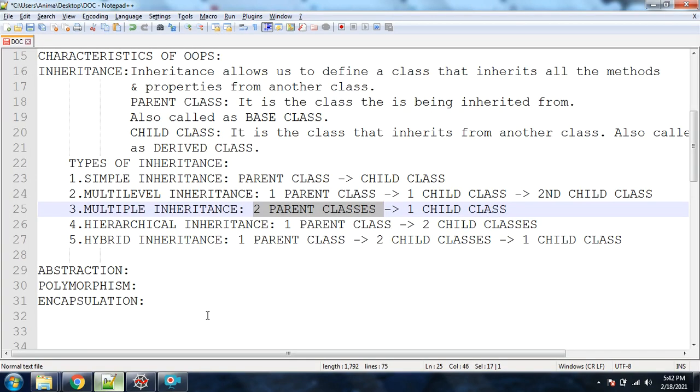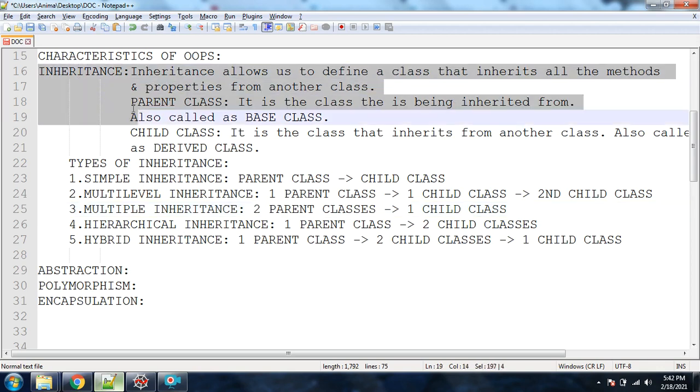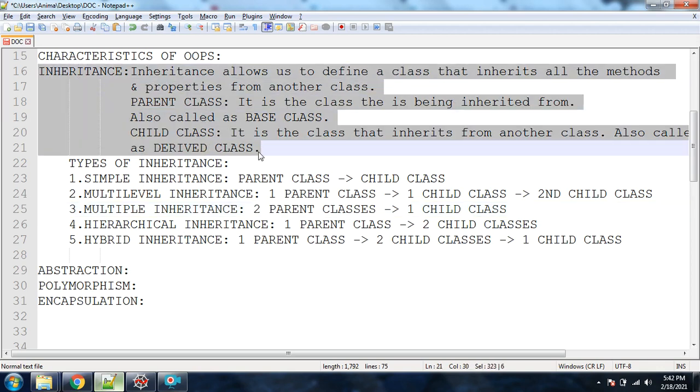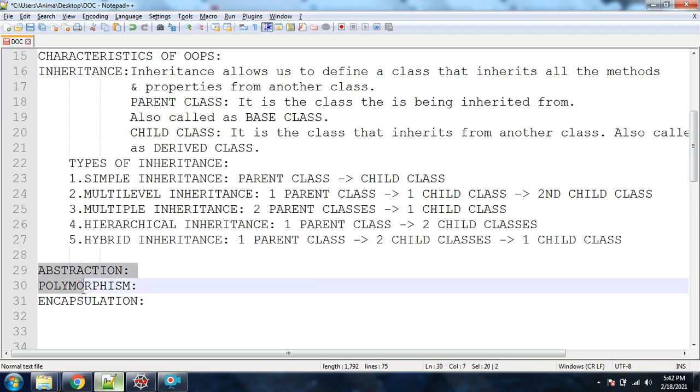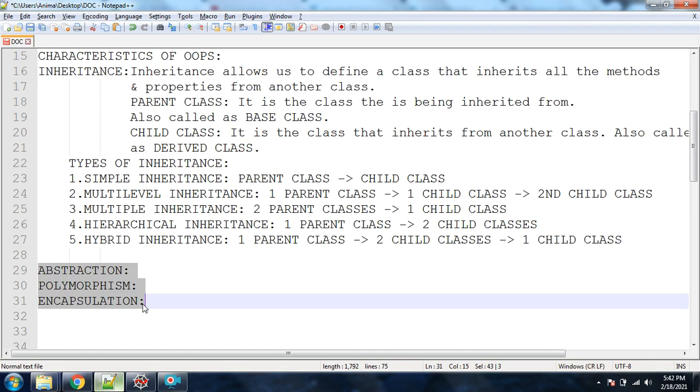Here we have tried to understand a lot of topics, like what is the concept behind inheritance, how to write the concept of inheritance, that is parent class, child class, in Python. Then we have learned the different types of inheritance with basic examples. Okay, so in the next video we will come up with these three topics. As for Python concepts, we are coming up to the end of object-oriented programming with this particular topic.